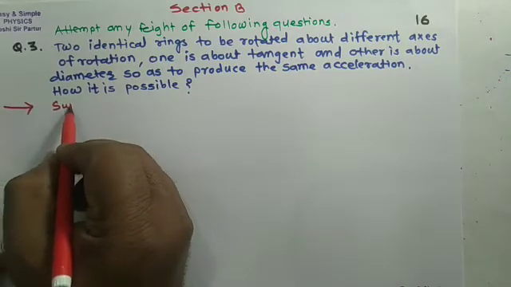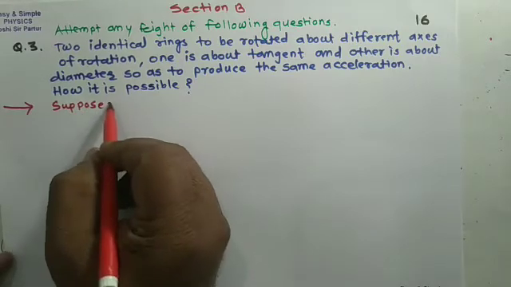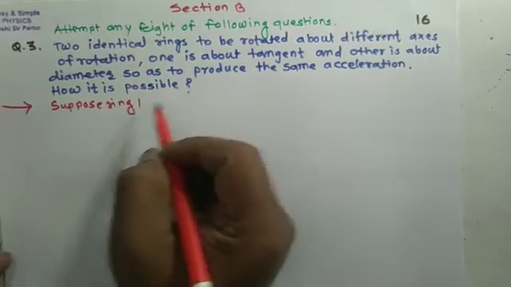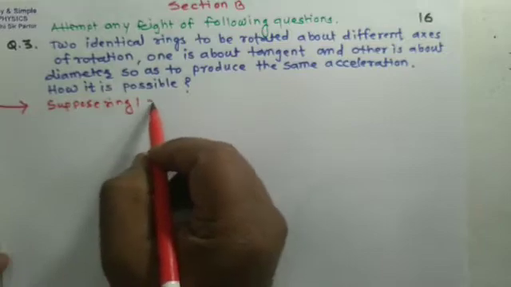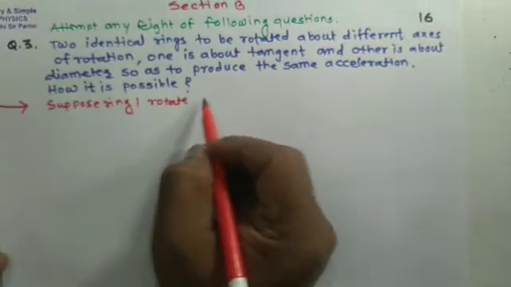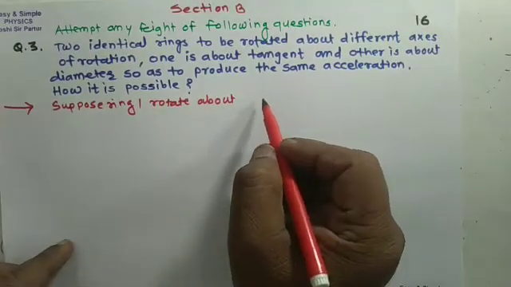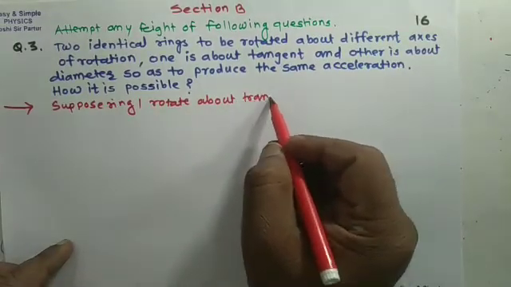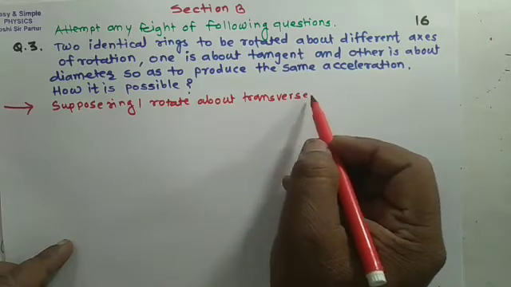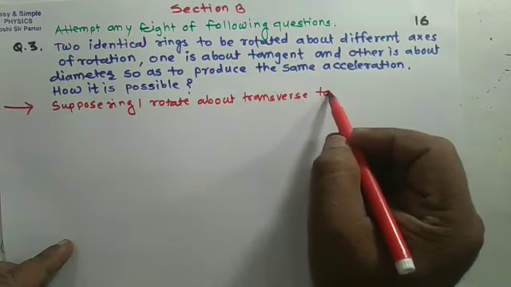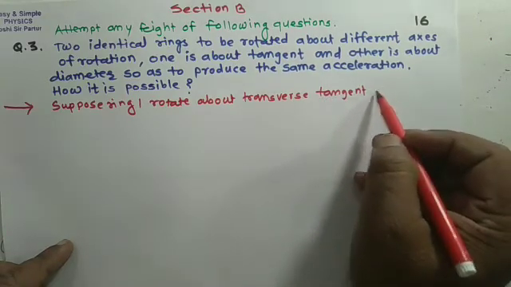Suppose ring 1 rotate about transverse axis or tangent.